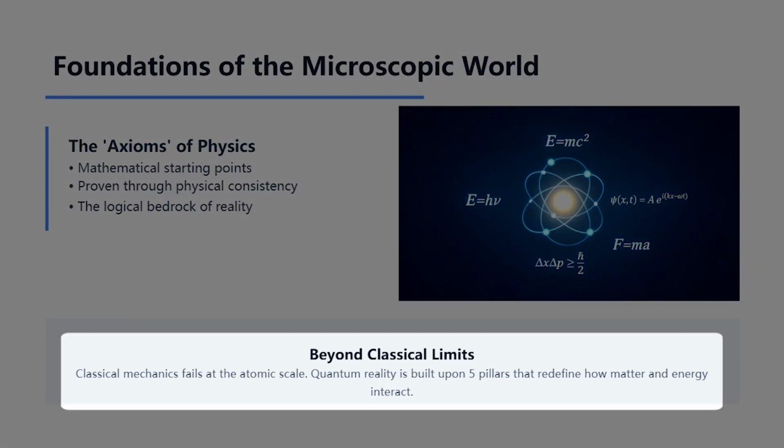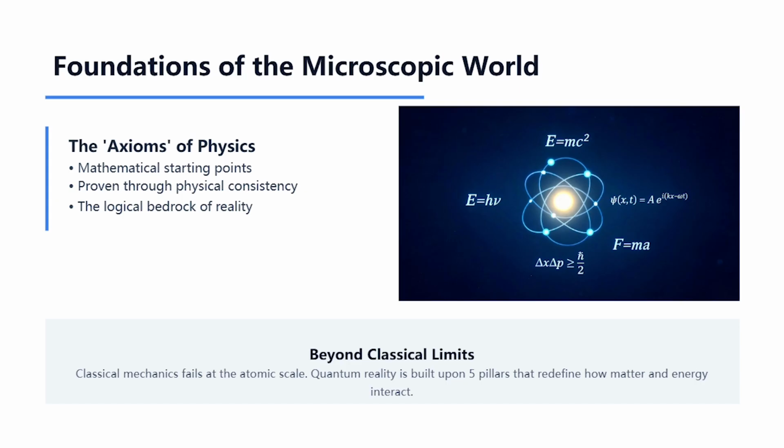As we move beyond classical limits, we realize that the physics of Newton and Maxwell, while excellent for cars and planets, cannot explain the behavior of atoms. At this scale, classical mechanics fails. We need a more fundamental framework to describe the non-intuitive reality of the quantum realm.